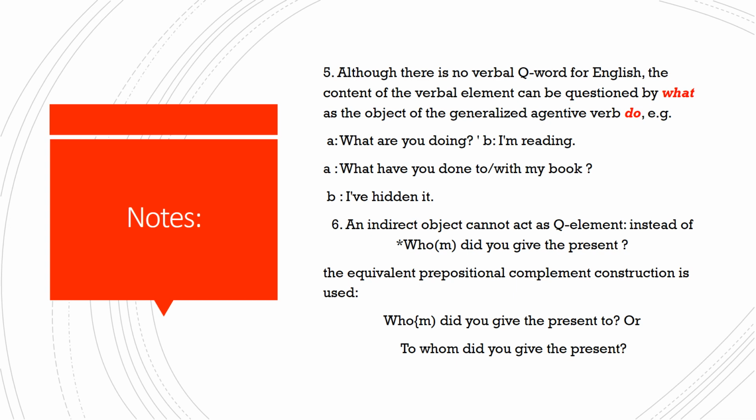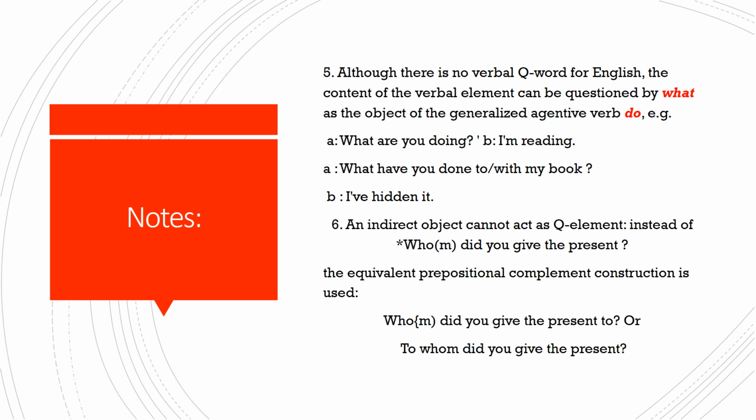So if you want to ask about it in the informal or colloquial English, you are going to keep the preposition at the end. So your question will be, who or whom did you give the present to? But in the formal English, they say that you have to put the preposition before the WH word.